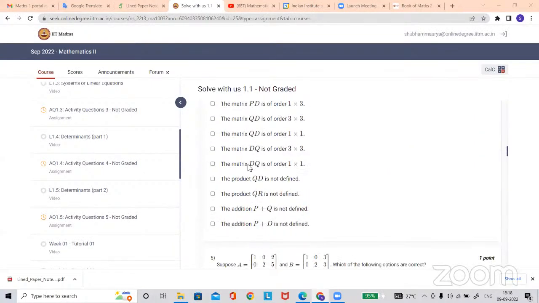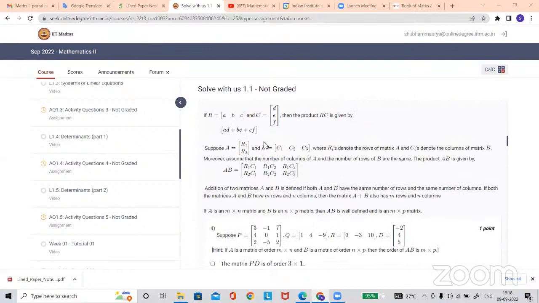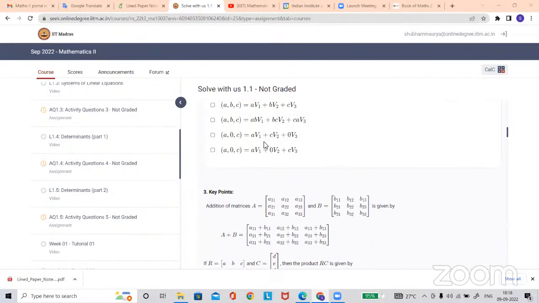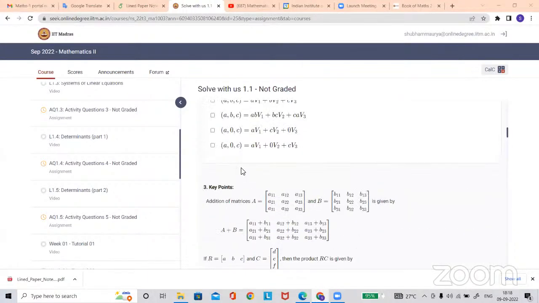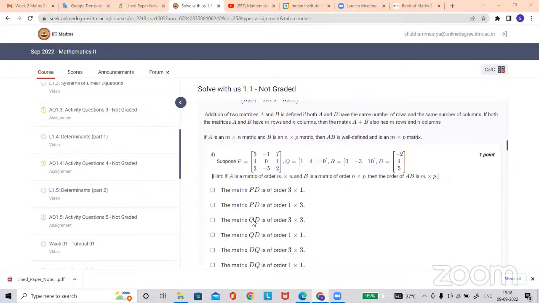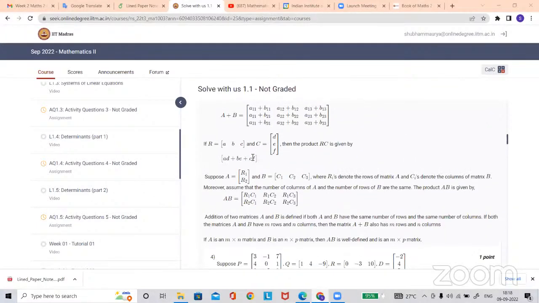Okay, so the relation is, if you are not getting this solve-with question, go to the corresponding lecture, watch clearly, and then come back to the solve-with assignment. If you do like that, then you will get that these are the lectures, and based on them the questions are here in the solve-with assignment. Once you did that, these key points help you to understand the lectures also. Okay, then go to the activity questions.